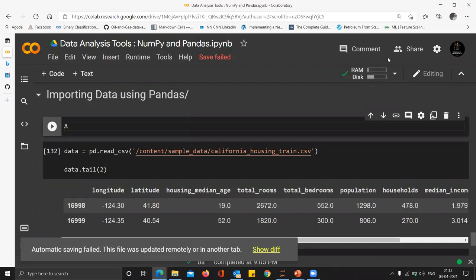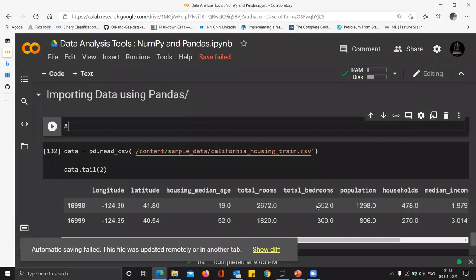It's about the conditional selection of columns. How can we select two columns, for example, population and households, according to some conditions? For example, if the housing median age is greater than 20. Okay, I think it's a long question. Is it there in the chat? Yes, it's in the chat box. In pandas, how can we get two columns, for example, population and households, if we have a condition, for example, if the condition is housing median age is 20?